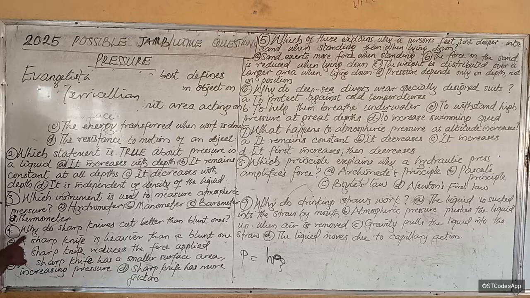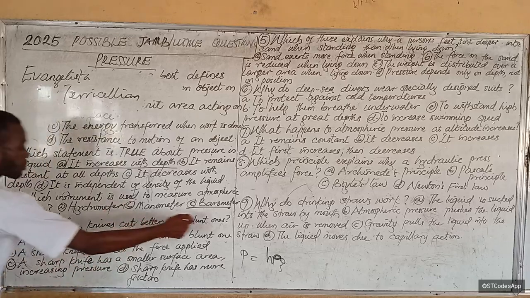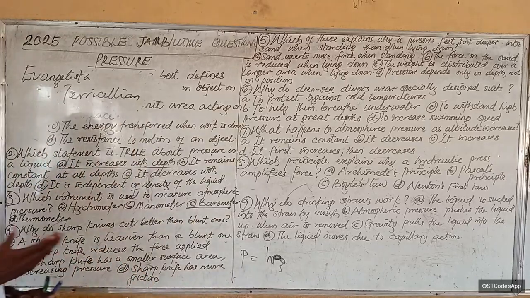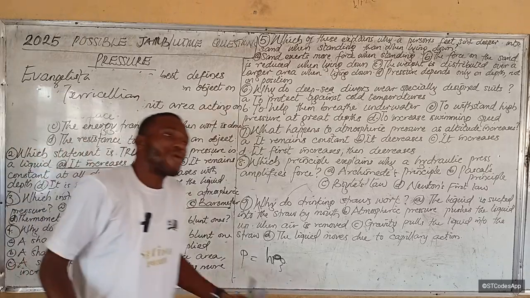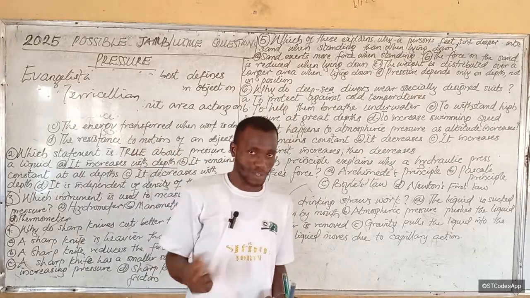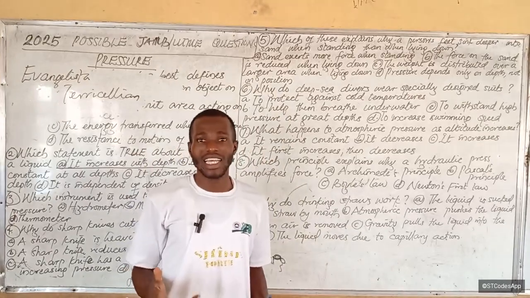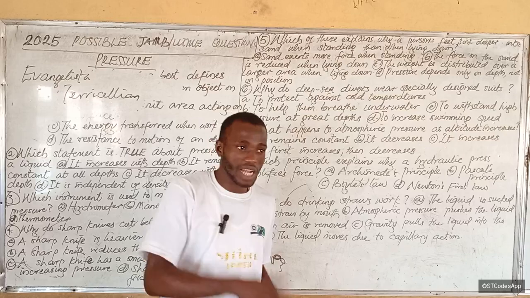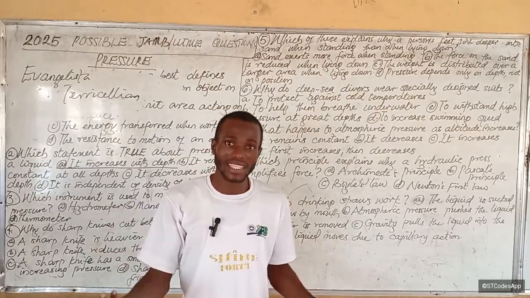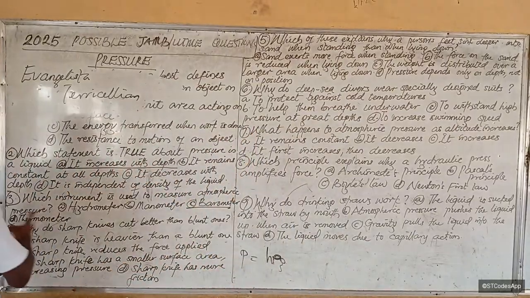All right. Now, why do sharp knives cut better than blunt ones? Let's remove very stupid answers here. A sharp knife is heavier than a blunt one. Very stupid, because the weight of the knife might sometimes have an effect, but a blunt knife can be heavy and a sharp knife can be light. Both can be heavy, both can be light. So that doesn't even make sense at all.